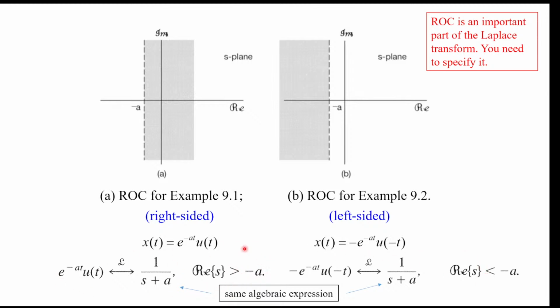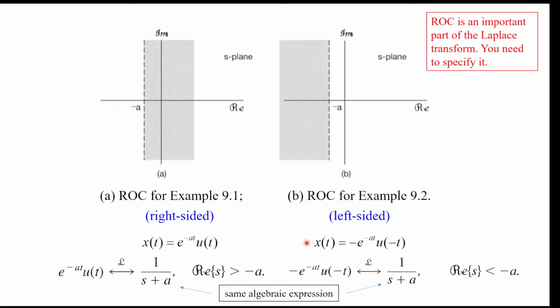One of them has a region of convergence, i.e. s greater than minus a, and the other one has a region of convergence, i.e. s less than minus a. Okay? And so if you want our Laplace transform to have a one-to-one correspondence between its time domain signal and the frequency domain signal, then we need to specify the region of convergence to know that the time domain signal is this x of t or this x of t. This x of t that only has value when t is greater than 0, or this x of t only has value for t less than 0.